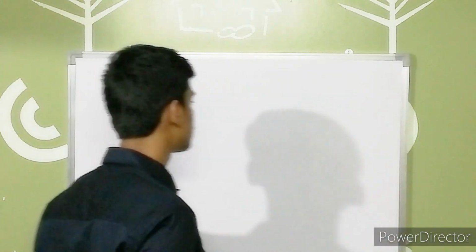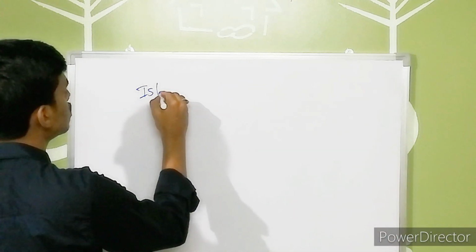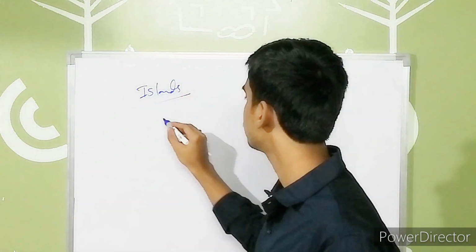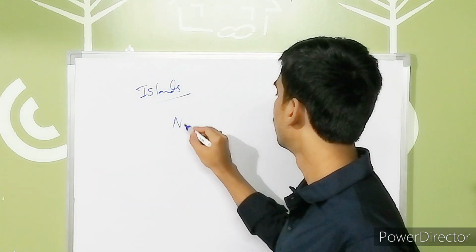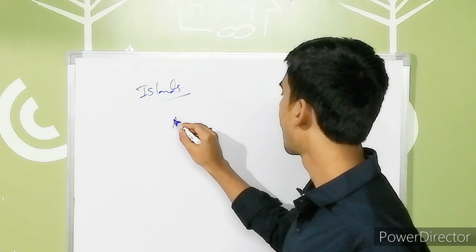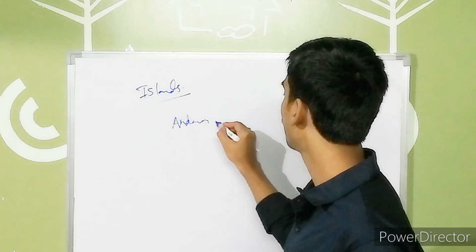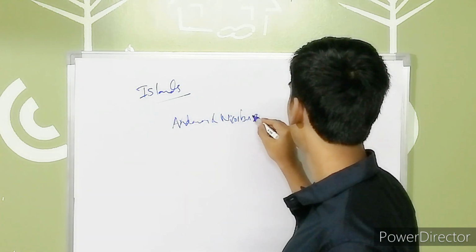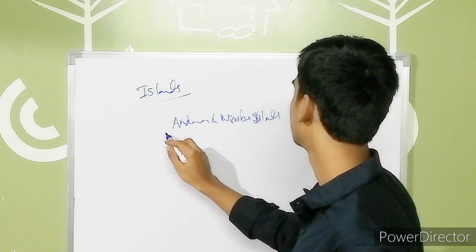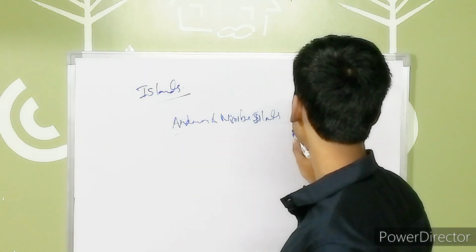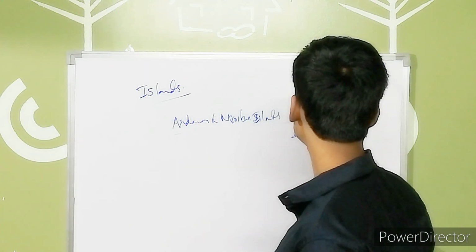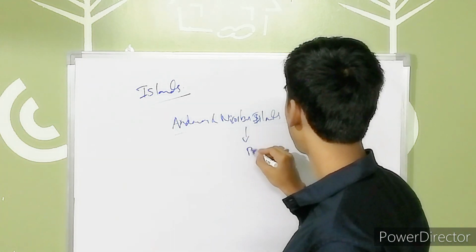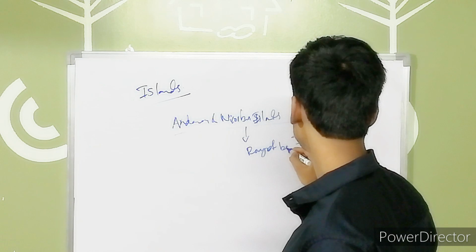Let's move to our islands. This is the last physical division of our country. So when we are talking about the islands, we have two island groups, namely Andaman and Nicobar Islands, which are present in the Bay of Bengal on the southeast side of our country.